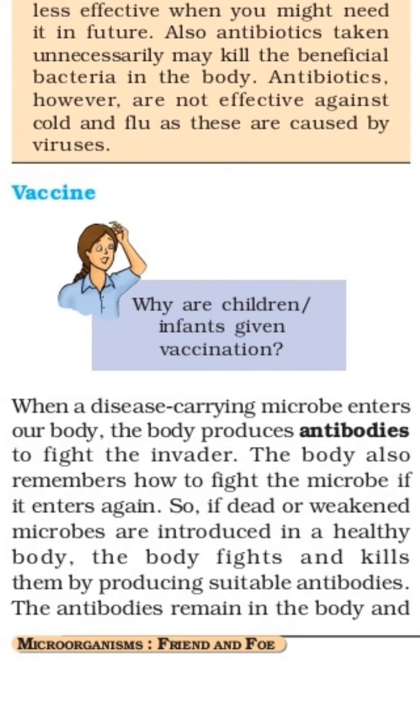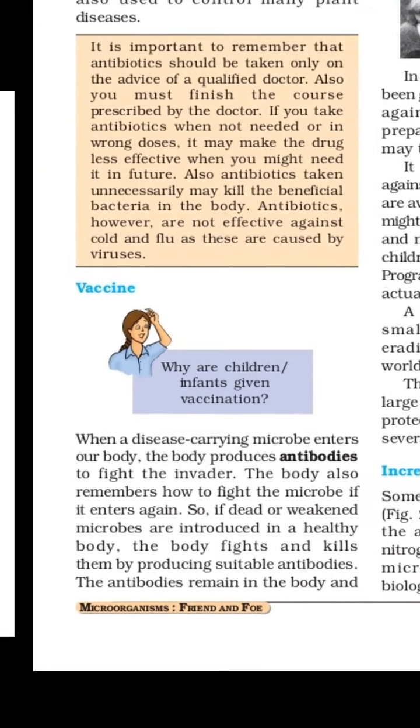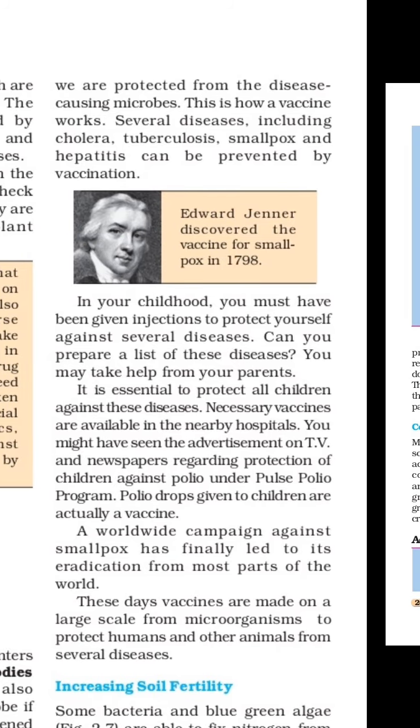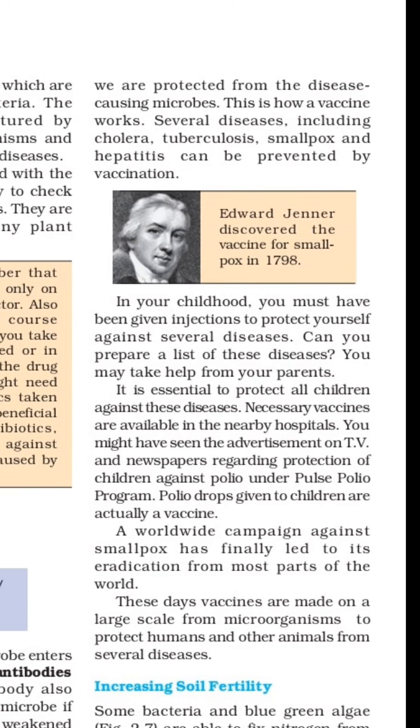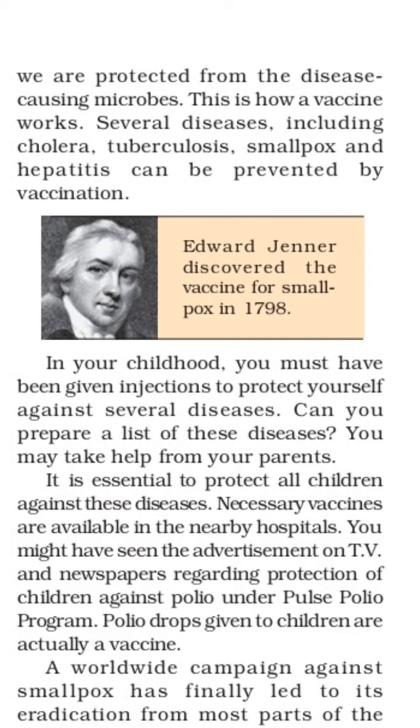Suppose any bacterial microbe enters the healthy body. That time our body knows how to fight and kill the germs with the suitable antibodies. These antibodies remain in the body, and we are protected from disease-causing microbes. This is how a vaccine works. Several diseases including cholera, tuberculosis, smallpox, and hepatitis can be prevented by vaccination.